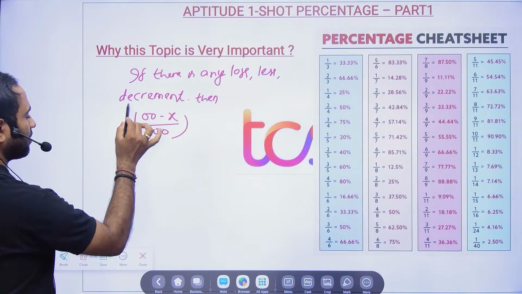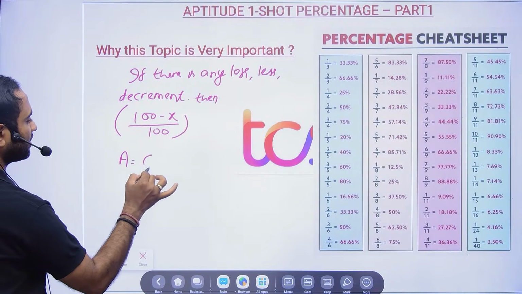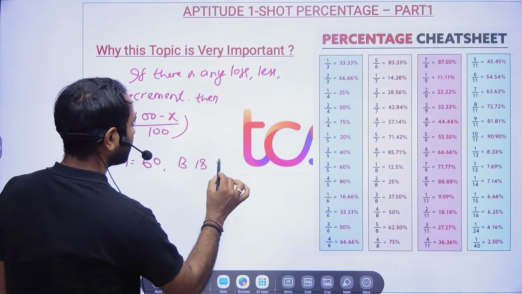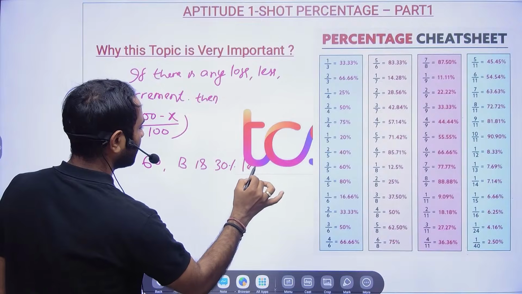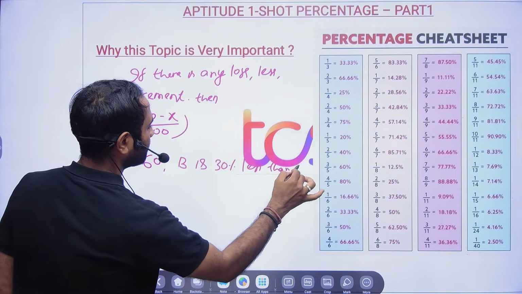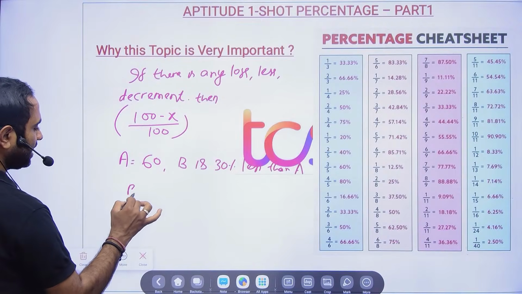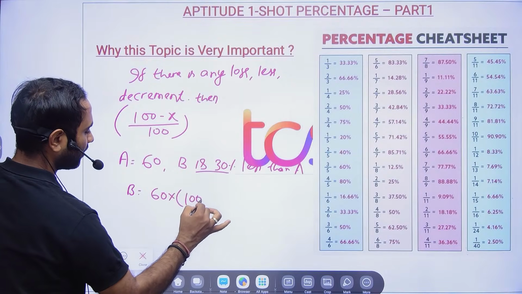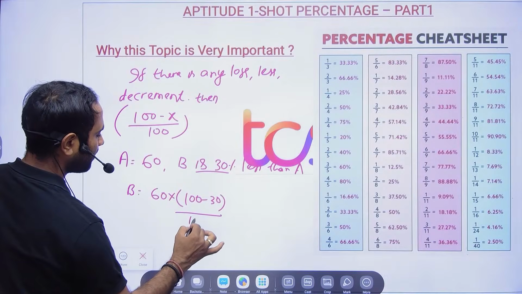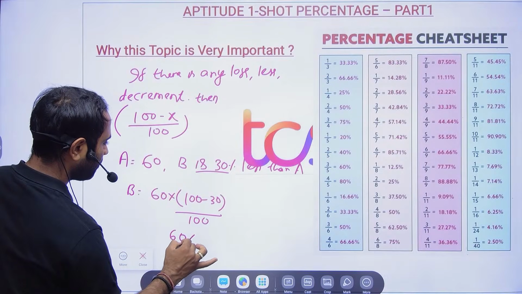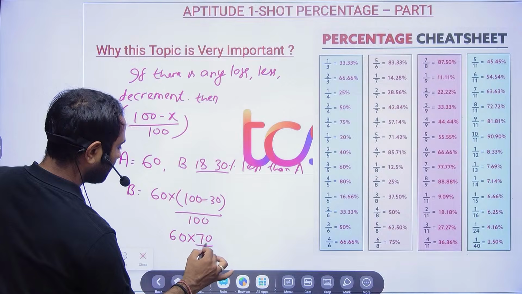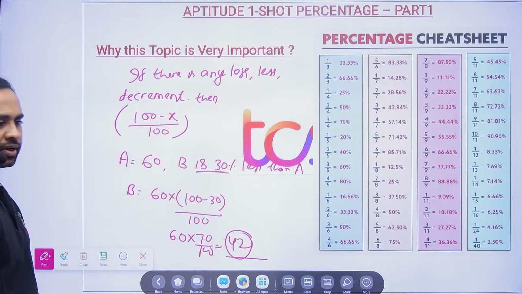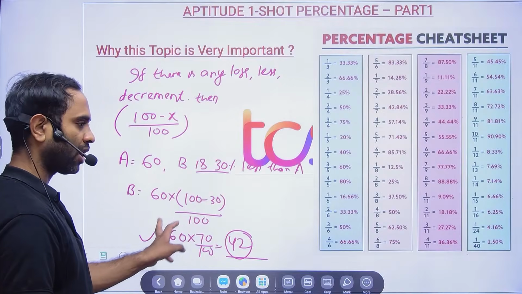A very simple example: suppose A is 60 and B is 30% less than A. So B is equal to 60 into, since there is a loss, subtract from 100 and divide by 100. So 60 into 70 by 100, and B's value is nothing but 42.